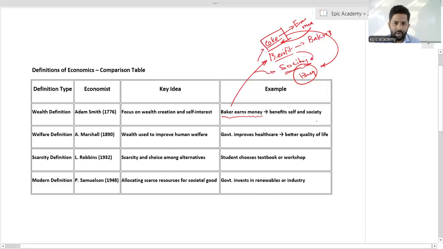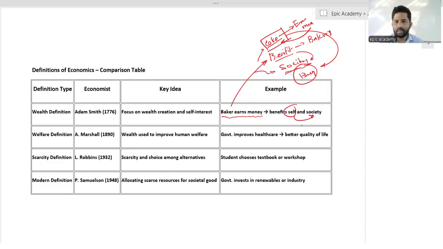That is why the benefit goes to self-interest and to the society also, related to the private activity of the bakers. The baker earns money because of their production. Because of that production, we can consume. That benefit goes to the society. That is how it happened here. Yes, that is what we call benefit.